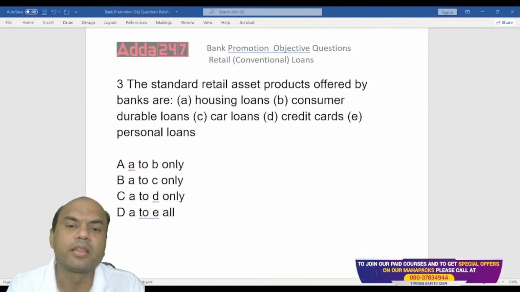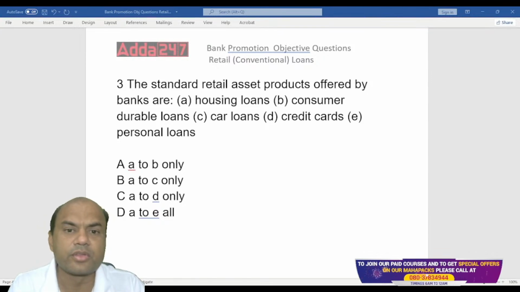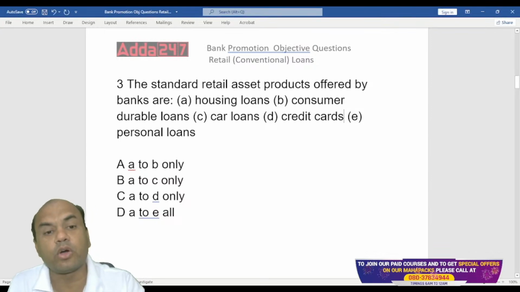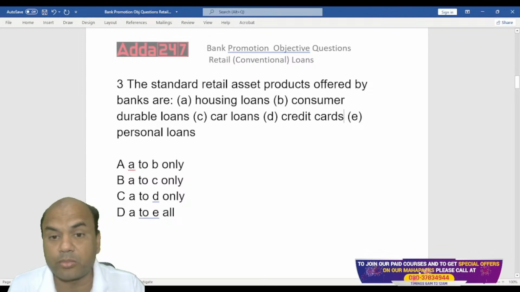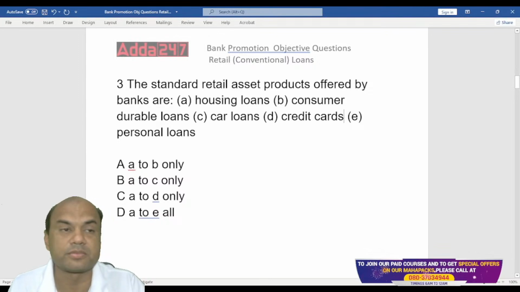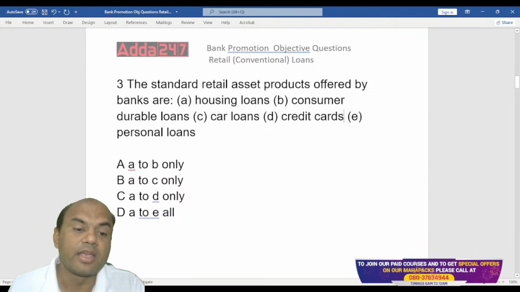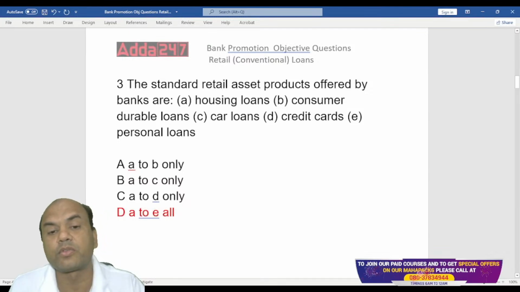Then car loans, credit cards, personal loans. So what does the bank offer? Even though your bank might not be offering this, some banks might not be offering this consumer durable loan also. Some banks might not be offering credit cards. But as per the retail portfolio, all of them are loans which are offered by banks. You might not be offering it, but other banks are offering it. So we are talking of general banking over here.